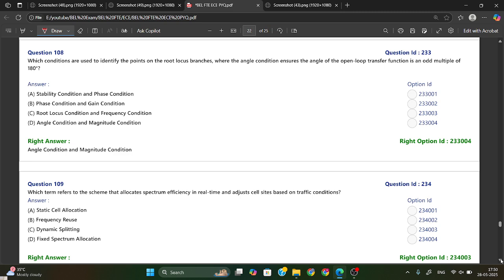Okay. Which condition is used to identify the points on the root locus branches? The angle condition ensures the angle of the open loop transfer function is an odd multiple of 180 degrees. So this is your angle condition and magnitude condition.